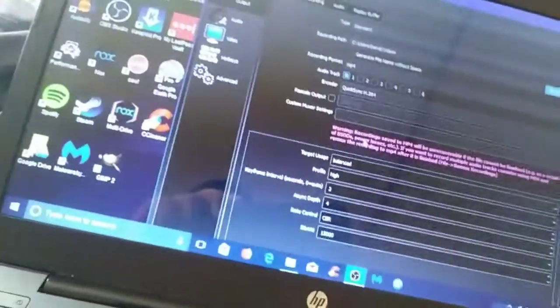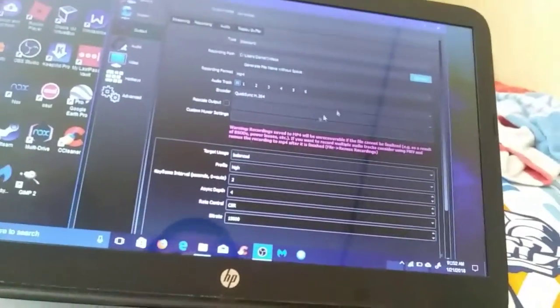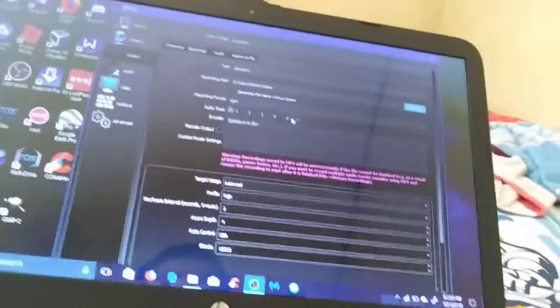I think you had to go to recording, to go to output, then recording. Make sure the output mode is advanced and change it to MP4, because FLV, you can't open up FLV files unless you have flash video player. You can change it. There are different kinds, but I recommend MP4.